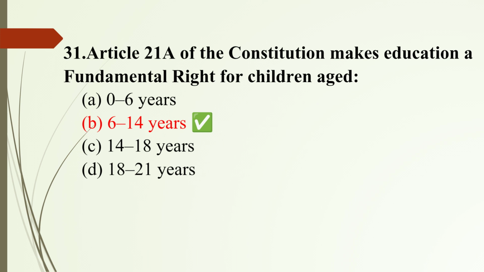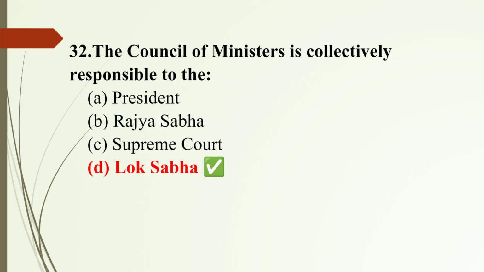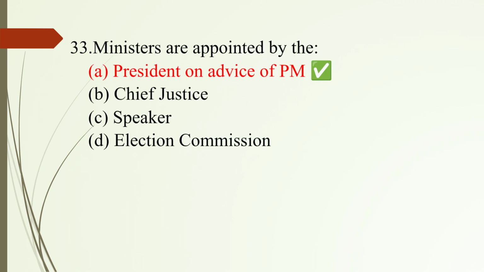Question number 31. Article 21A of the Constitution makes education a fundamental right of children aged? Option B. 6 to 14 years. Question number 32. The Council of Ministers is collectively responsible to the? Option D. Lok Sabha. Question number 33. Ministers are appointed by the? Option A. President on advice of PM.